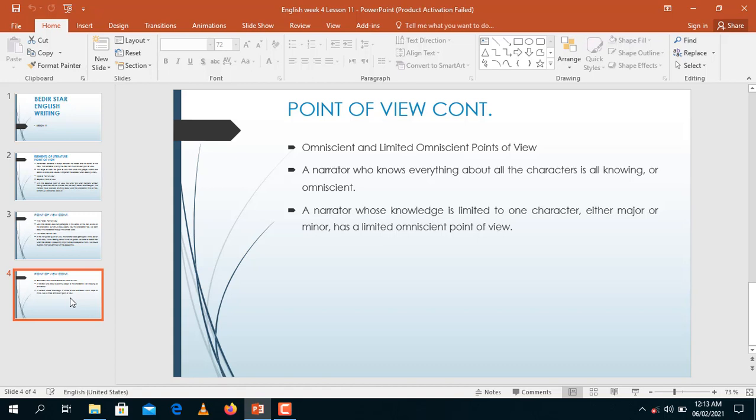In the next lesson, we shall look at the tone as one of the elements of literature. And very soon we'll be winding up on these elements of literature. Remember, we're coming towards the end of the term. As your class teacher, I always encourage you to study hard, work hard. Don't relax too much at home. Exams are just around the corner. Stay safe. Thank you very much.